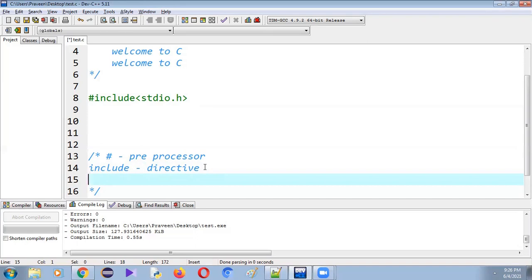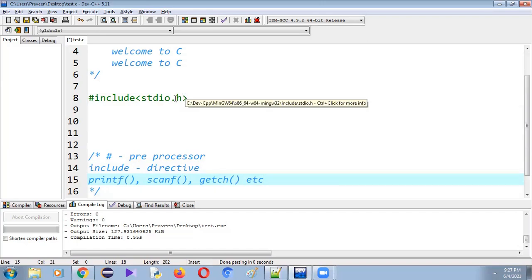It contains so many functions such as the printf function, scanf function, getch function, and many more. So if we include this header file, we can use printf, scanf, getch and so many functions.